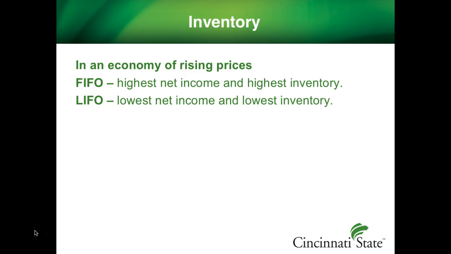If the economy becomes an environment of declining prices, the effect of the methods will reverse. The company can choose to adopt either method. They can use more than one method for different classes of their inventory. However, once the company selects its method or methods, it has to stay with them and be consistent. The change from one method to another is possible, but financial statement restatement will be necessary, and the investment community generally does not look favorably on it.